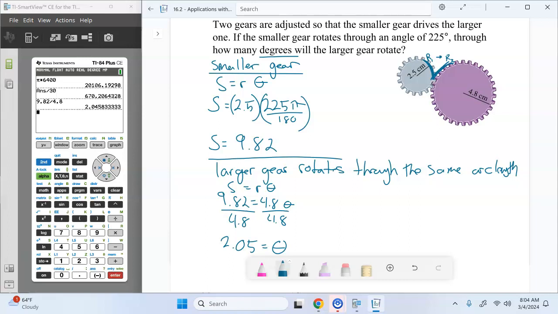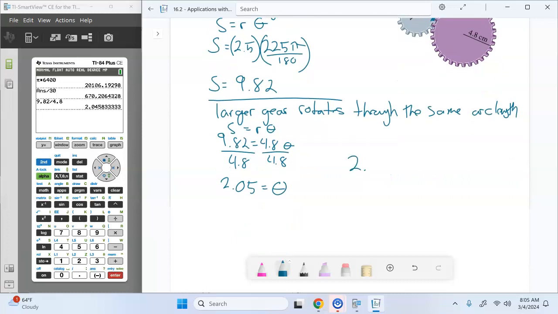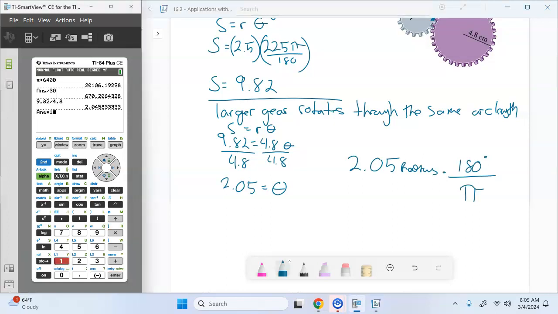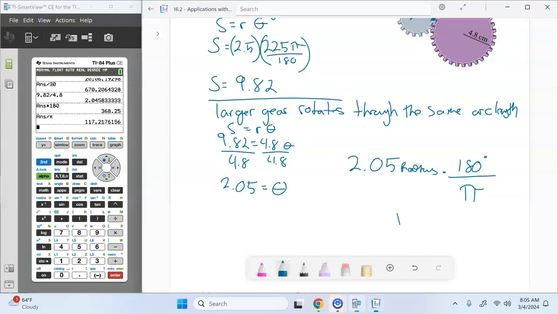So what do we do? Multiply by 180 over pi. So 2.05 radians times 180 over pi. So we get approximately 117.2 degrees.